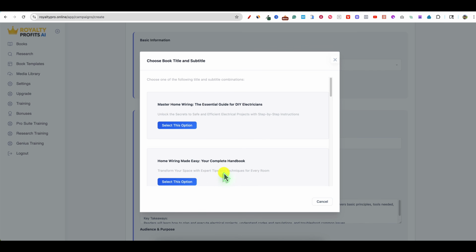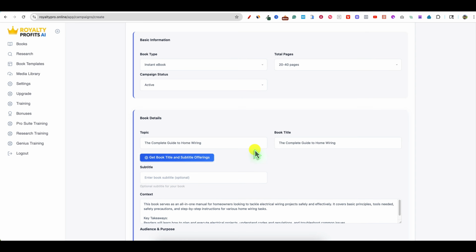Transform your space with expert tips. So you could select those options if you wanted to. I'm going to go ahead and copy this right here. It gives those two options, but I want the complete guide to home wiring, and then I want to put this subtitle in right there.